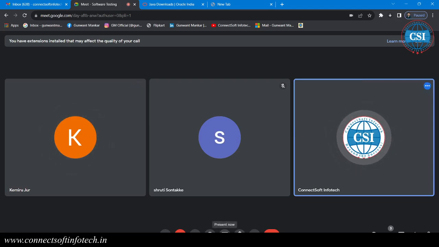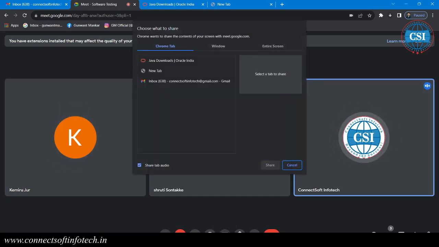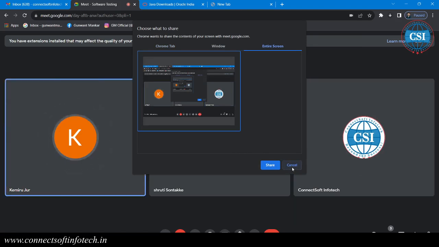There is an arrow button. Okay, share screen. There is one option present now, and after that you have three options: Chrome tab, window, then entire screen. Just click on the entire screen, then click on the window below, and then click on share. Let's see what you're talking about.